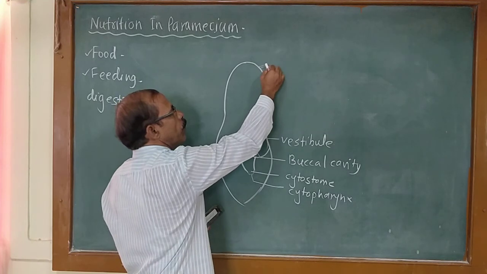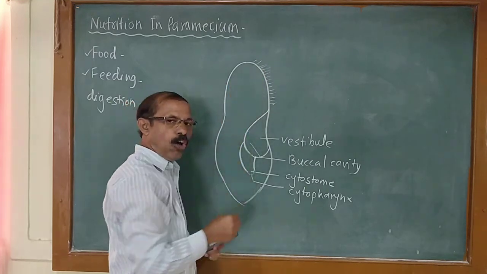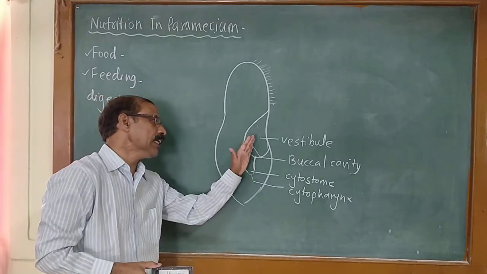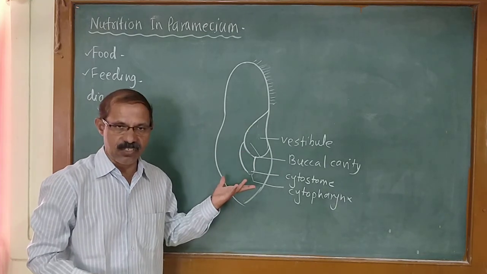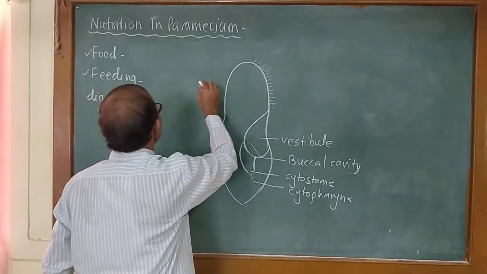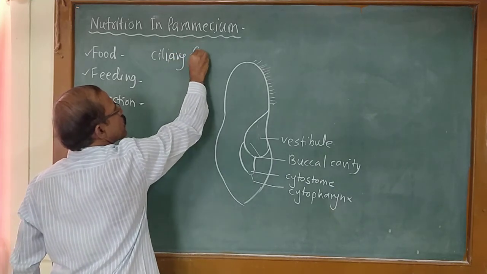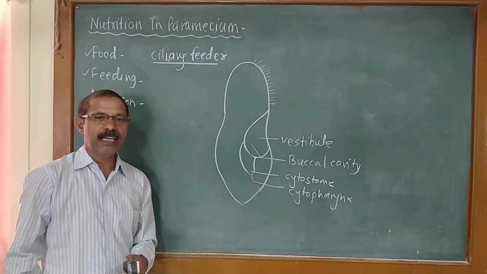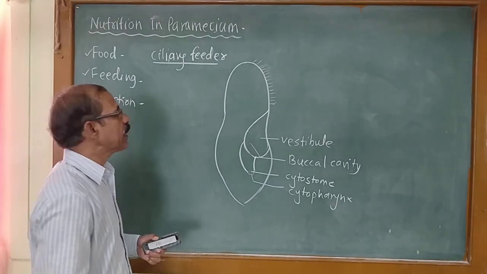And you know that paramecium has cilia all over its body, and also there is a special ciliature present inside the buccal cavity. The buccal cavity has its own ciliature, and paramecium is a ciliary feeder. It is a ciliary feeder, means with the help of cilia, it takes its food particles inside the body.